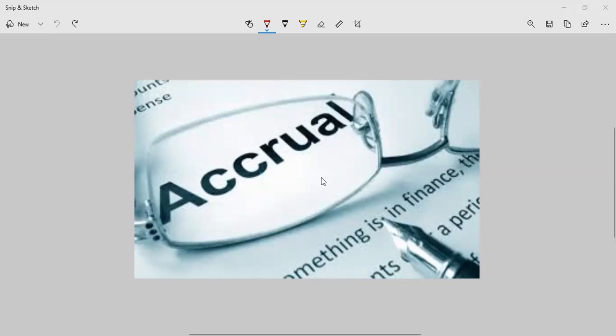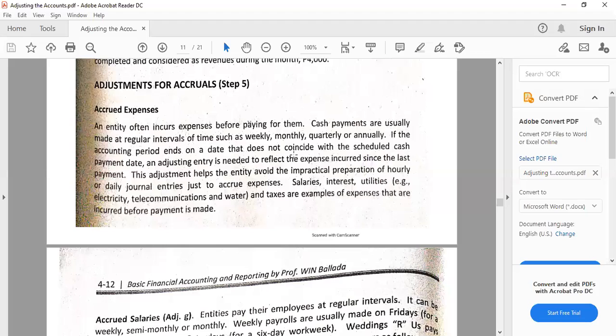Okay, so let's discuss and let's have the specific sources. Mind you, guys, that the first part was just a review, so that's why you cannot see some notes. Anyhow, for this one, because there are computations, we need notes. Okay, so let's begin with accrued expenses.